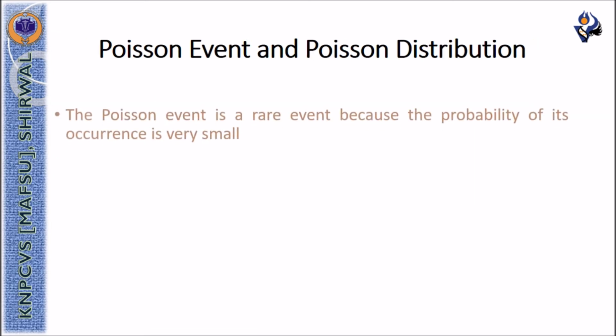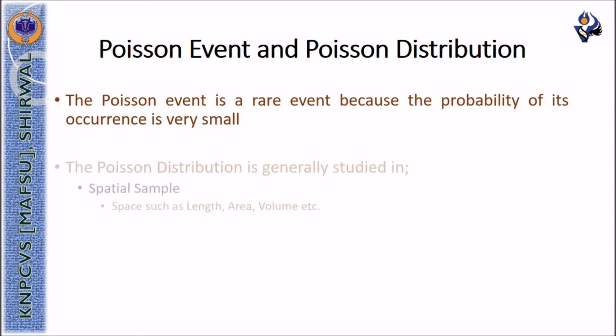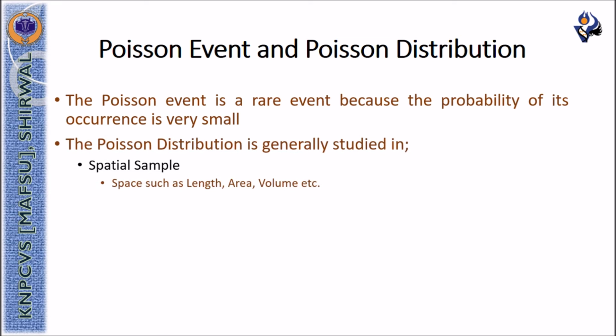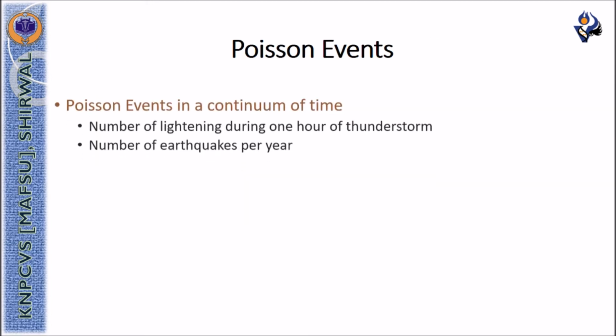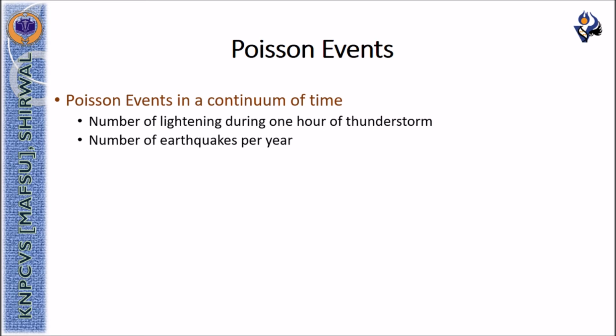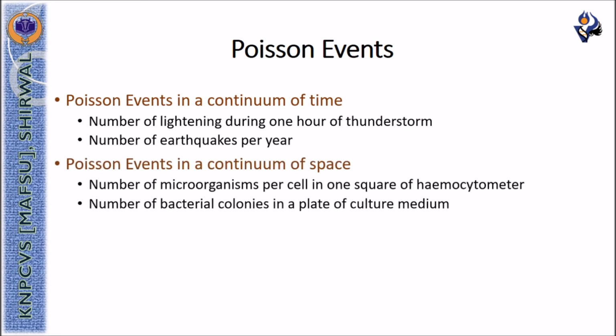The Poisson event is a rare event because the probability of its occurrence is very small, and the Poisson distribution can be generally studied in the spatial sample or the temporal sample. These are the examples of Poisson events in a continuum of time and the Poisson events in a continuum of space.